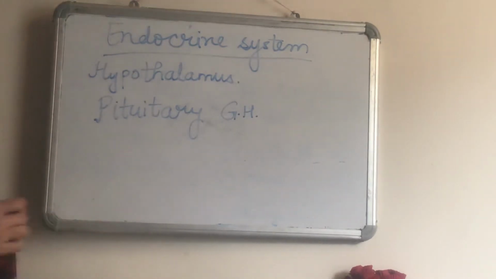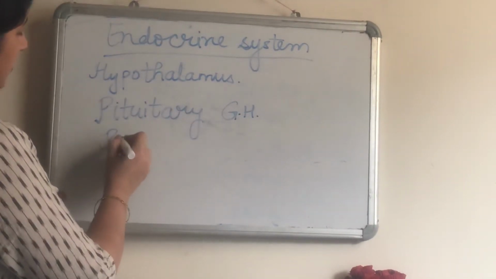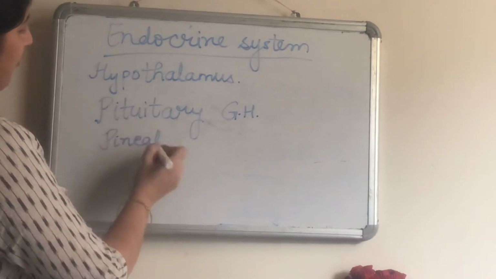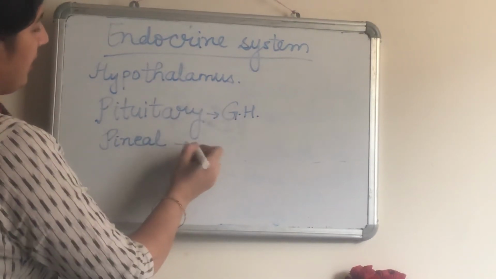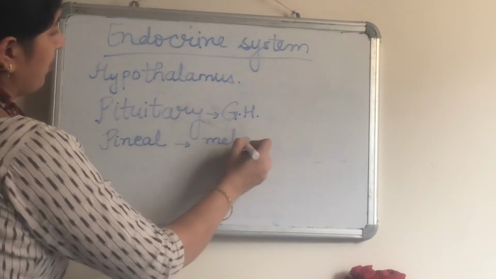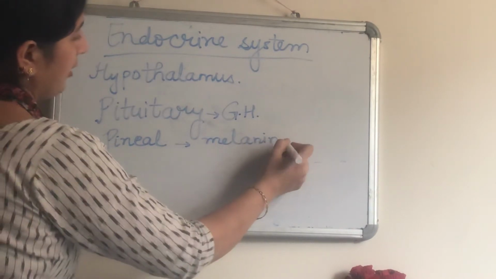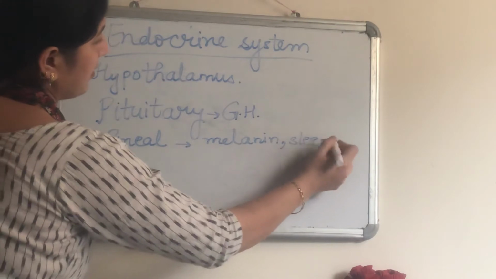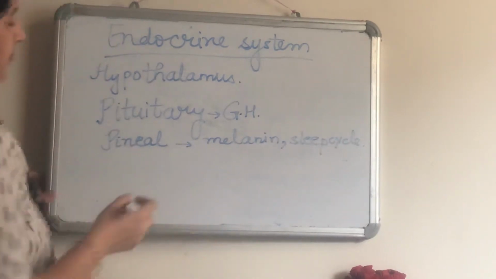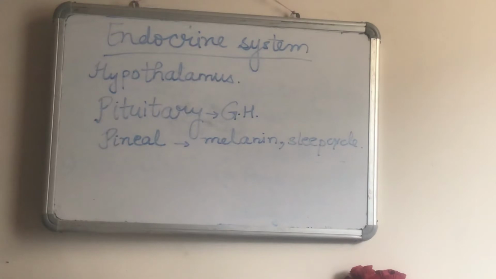Okay. Then next, we also have a pineal gland in the brain. It is present in the roof of the brain. The role of pineal gland is that it controls the secretion of melanin pigment, and it also helps in the sleep cycle. So it has two roles. It secretes the melanin, which controls the skin pigmentation. Like when you go in the sunlight, you are a bit darker. When you come back, the pigment is broken down and the skin regains its normal color.